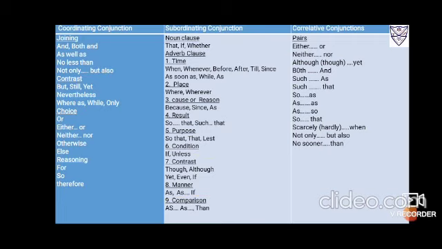Now correlative conjunctions, as I've told, they are used in pairs always. They correlate each other. So it is either or, neither nor, although yet, both and, such as, such that, so as and as so that, hardly when or scarcely when, not only but also, and no sooner than.